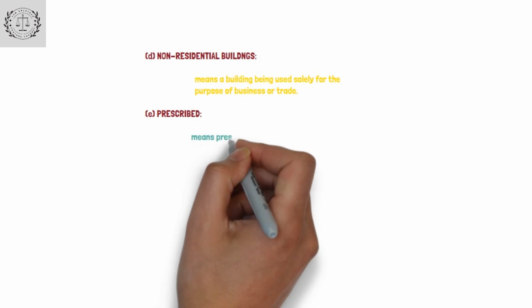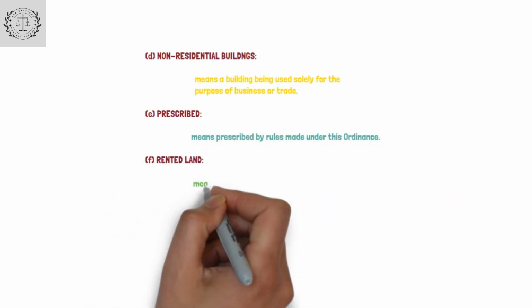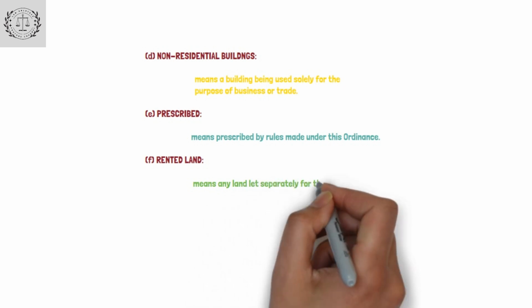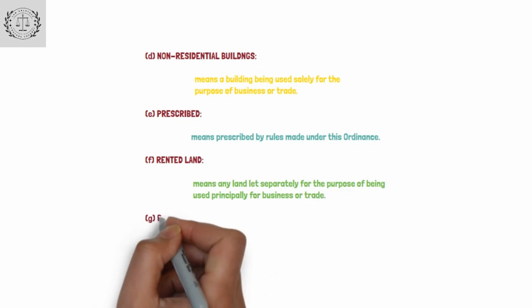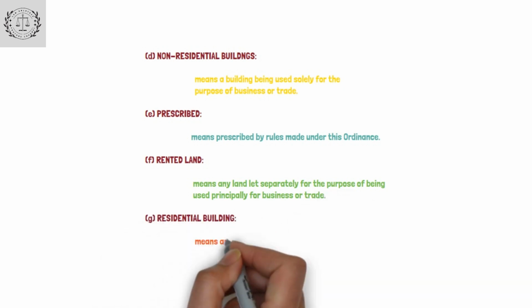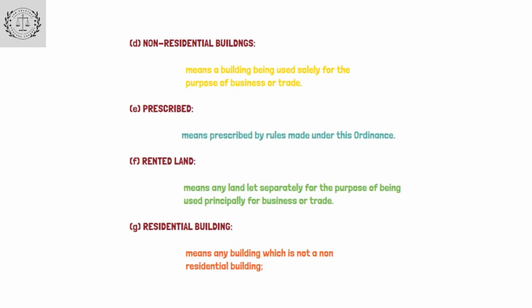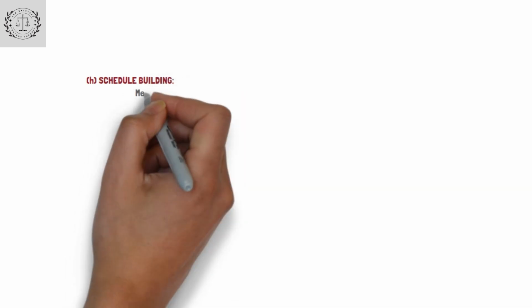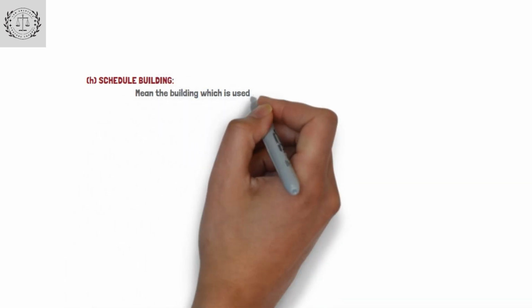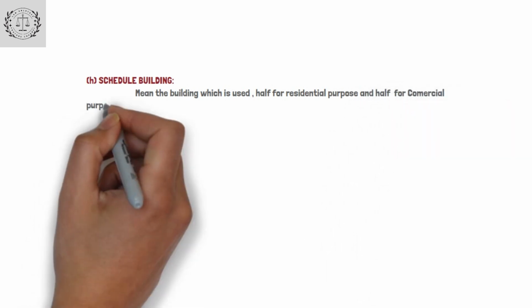E. Prescribed means prescribed by rules made under this ordinance. F. Rented land means any land let separately for the purpose of being used principally for business or trade. G. Residential building means any building which is not a non-residential building. H. Schedule building means the building which is used half for residential purpose and half for commercial purpose.